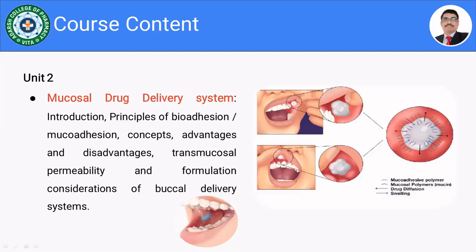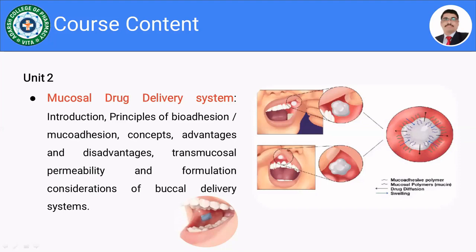As we want to formulate mucoadhesive drug delivery systems, we have to think about a polymer which has a good mucoadhesive property. But furthermore, whenever we are designing any patch, film or tablet, the matrix integrity is also important, isn't it?